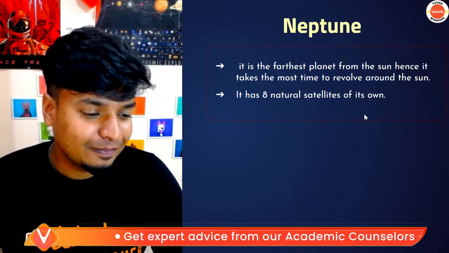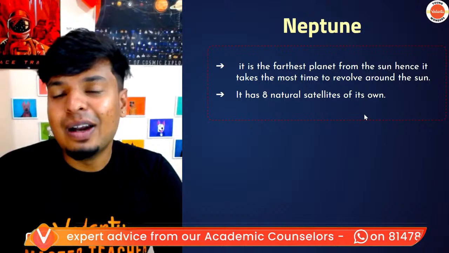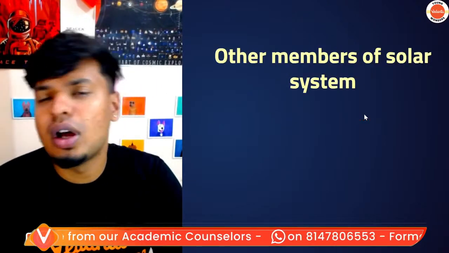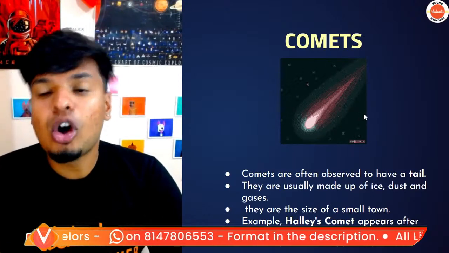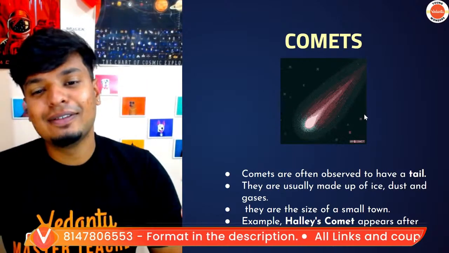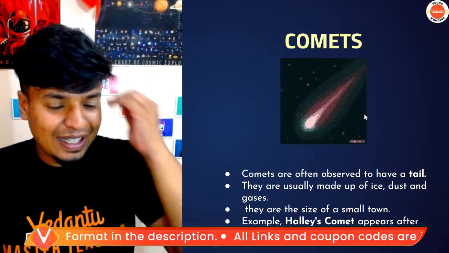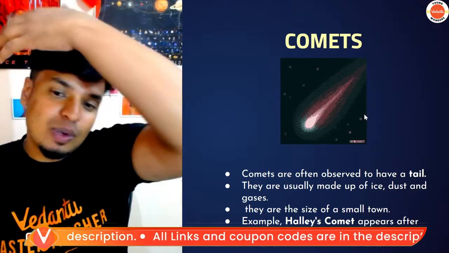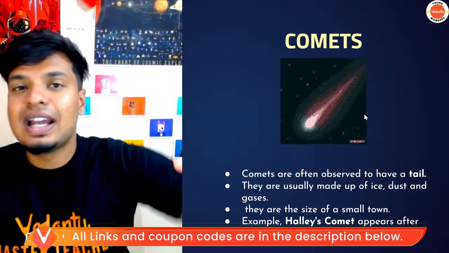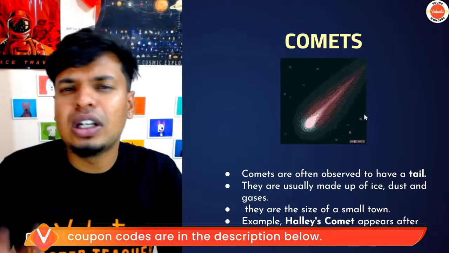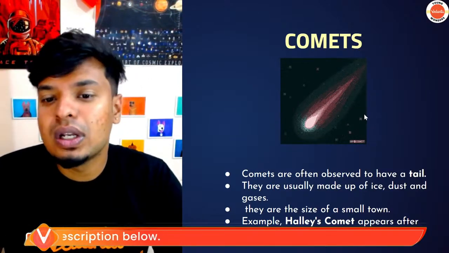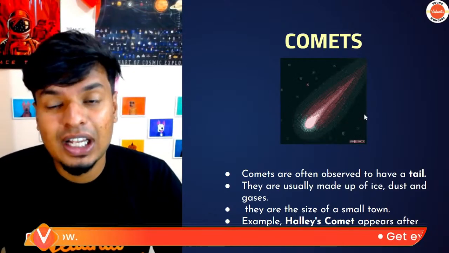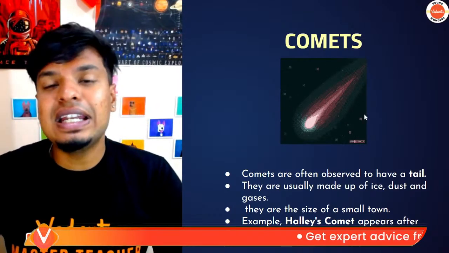Okay, great. Now let's talk about other things in the solar system. Other members, comets. Comets are often observed to have a tail. They are beautiful. Now they are usually made up of ice, dust, and gases. Their size is like a small town. They are huge actually. Example, Halley's Comet, which comes once in 76 years. It was last viewed in 1986.